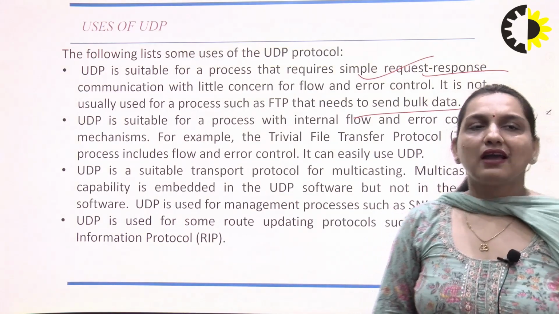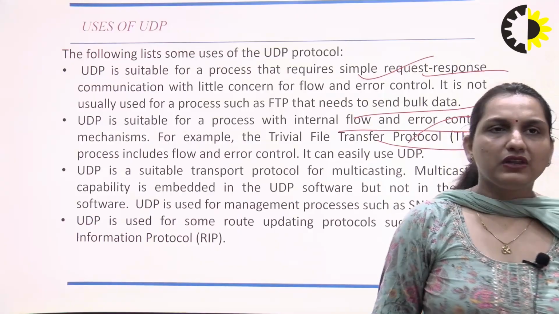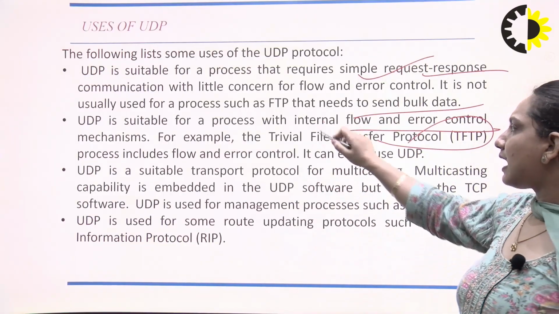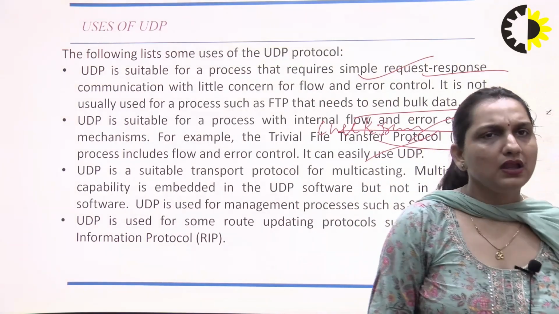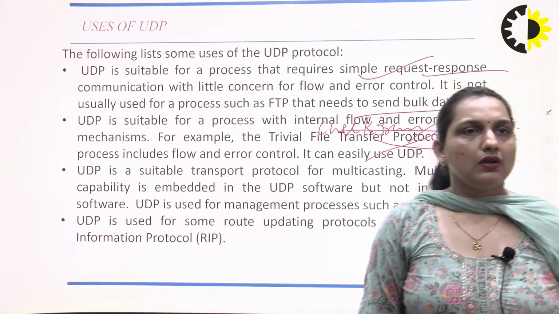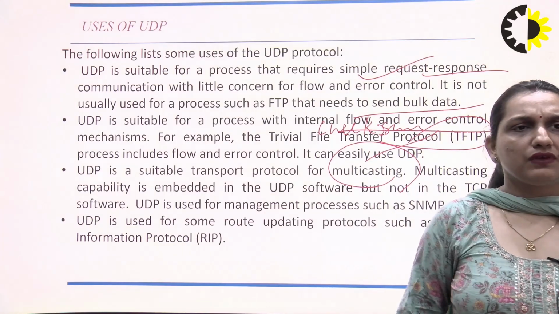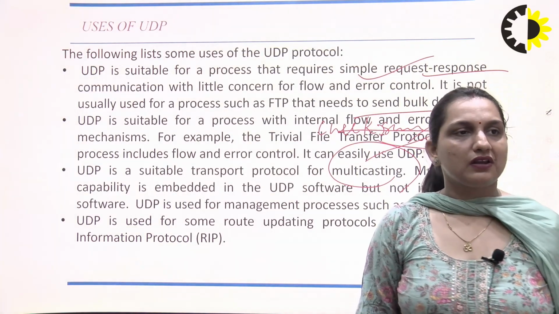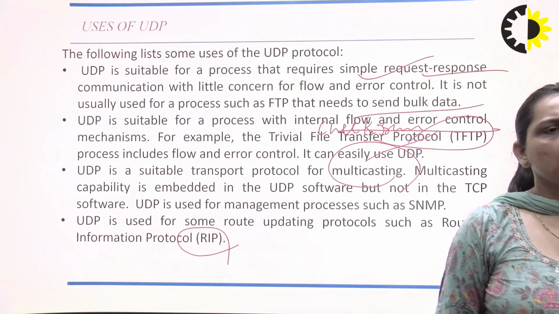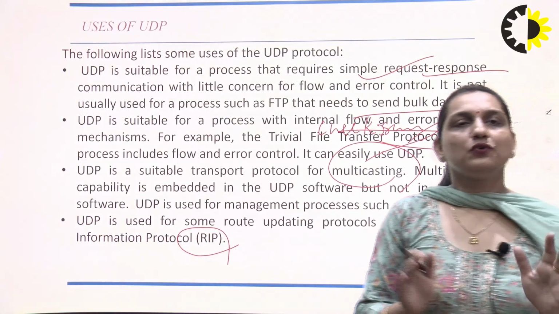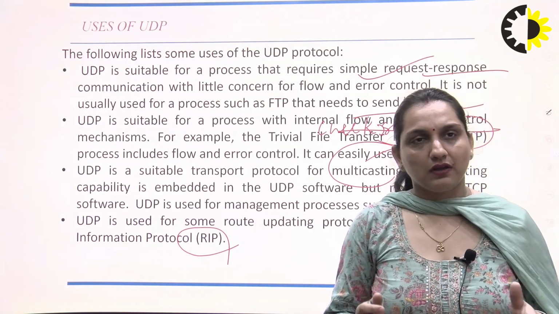UDP has an internal flow and error control mechanism through protocols like TFTP, because of the checksum column, where we see whether the data has been corrupted or not. It is suitable for the multicasting approach, when the data has capacity. Some routing protocols, such as RIP, the Routing Information Protocol, also use it. The main difference between TCP and UDP is that UDP is connectionless, and when you want to send a bulk of data, you use UDP.